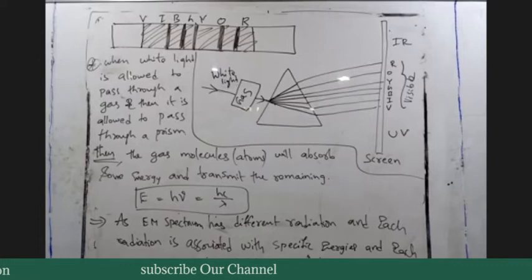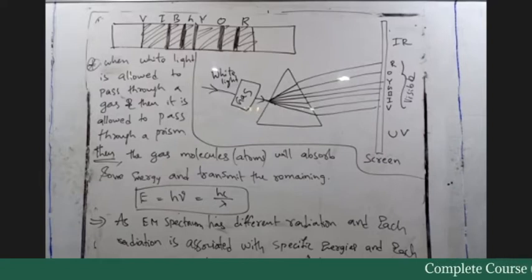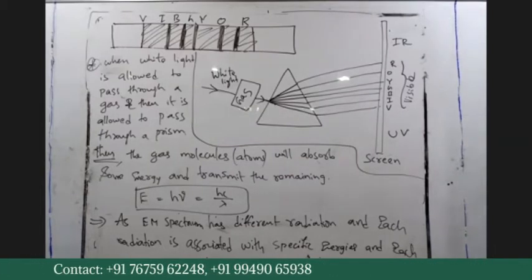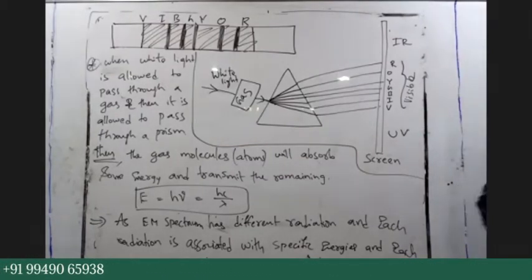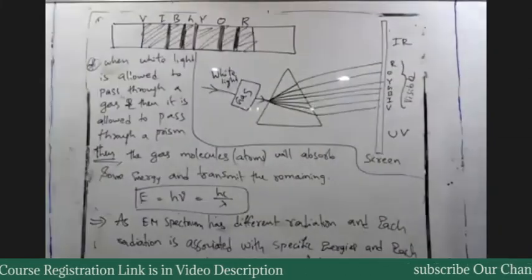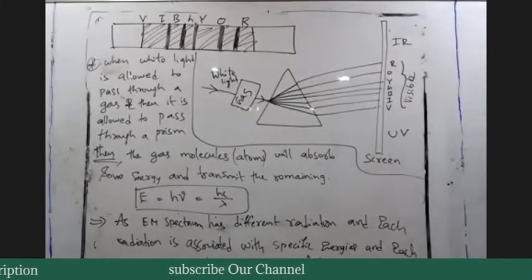If the gas is unable to absorb the visible radiation, we cannot have any dark bands. Understood or not? Good. So the absorption spectrum may be continuous or discontinuous. First write down all the things, then I will write the definition of absorption spectrum.